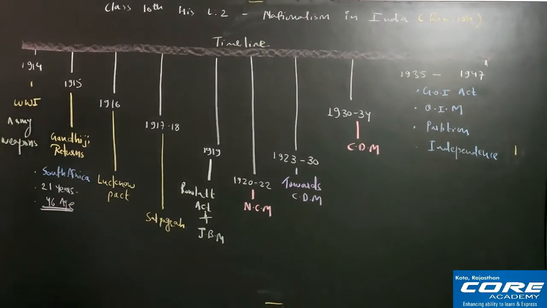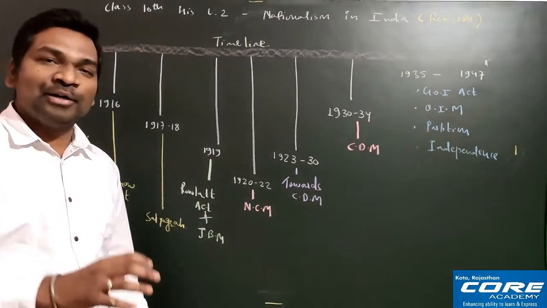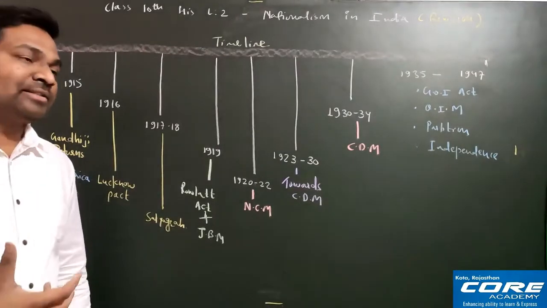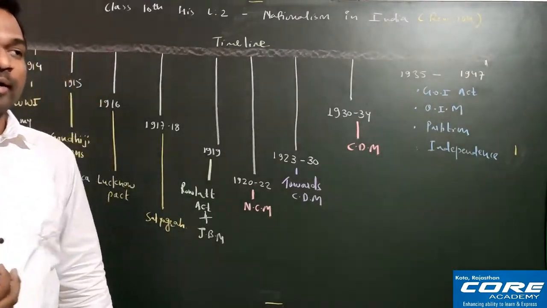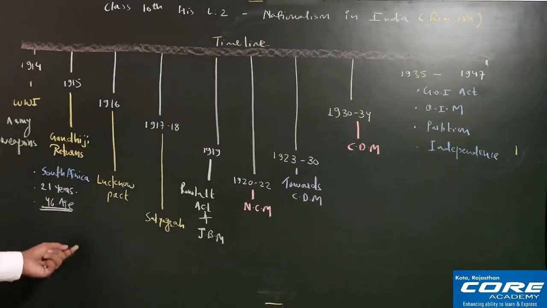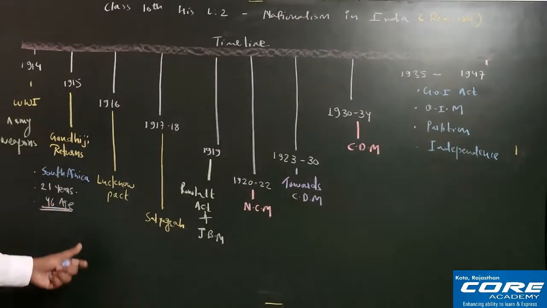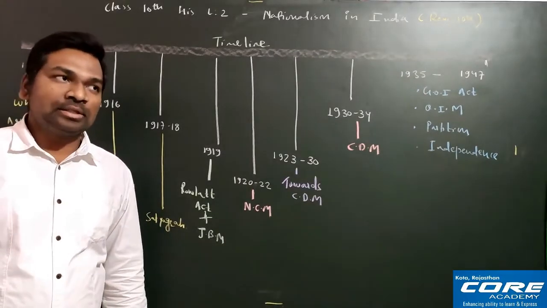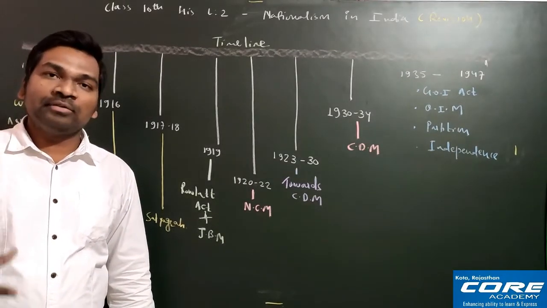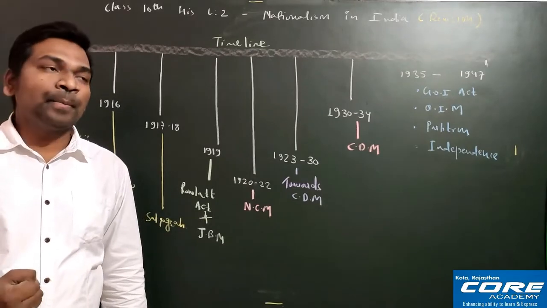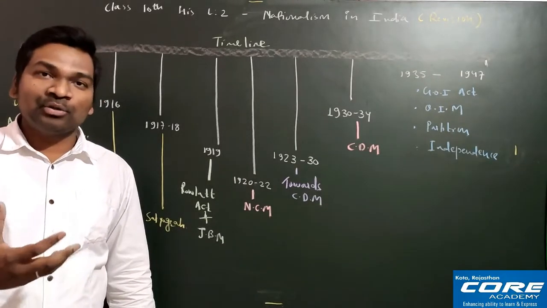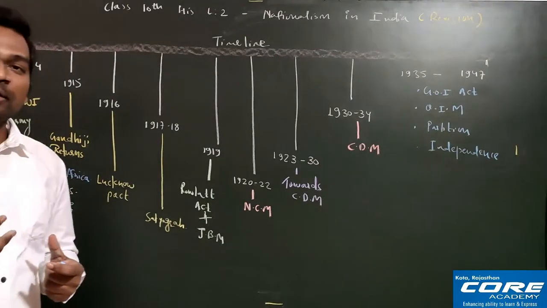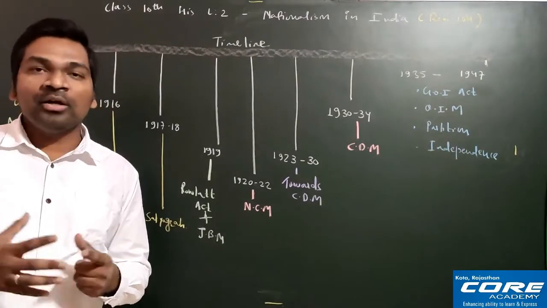he came to India. So some important key points we should always remember: how many years he spent in South Africa, what he was doing in South Africa, and how and when he came to India. So this we must remember. And one more thing you remember, everyone, Gandhiji completed his education in London, graduation in London. Then he went to South Africa, and in South Africa he lived for almost 21 years, as you can see here. So when he came to India now, India was a very new country for him.